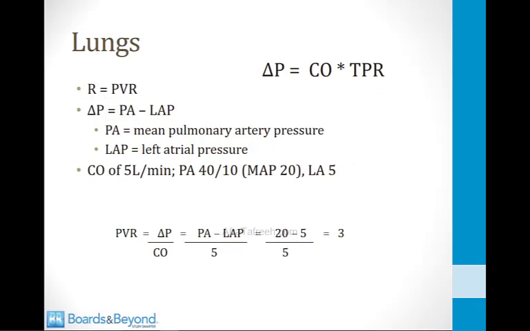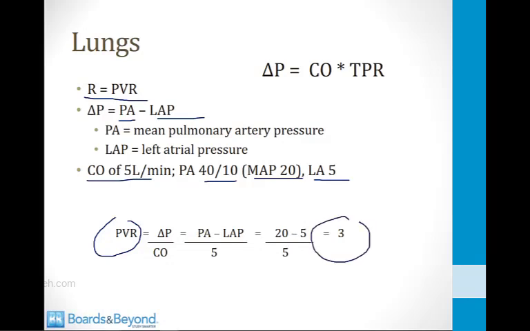So in the lungs, the resistance is the pulmonary vascular resistance. The delta P is pulmonary artery pressure minus left atrial pressure. If we're given a cardiac output of 5 and a pulmonary artery pressure of 40/10, the mean pulmonary artery pressure is 20. The left atrial pressure is given as 5. We can then calculate the pulmonary vascular resistance, and if you plug all these numbers in, you will get a PVR that's equal to 3. And in many disease states, the PVR goes up, and there are many disease states where the TPR goes up or down, so this is why this flow equation is important. It helps us understand those disease states.